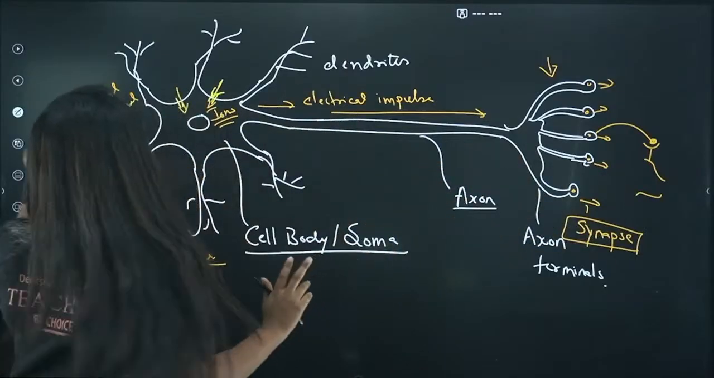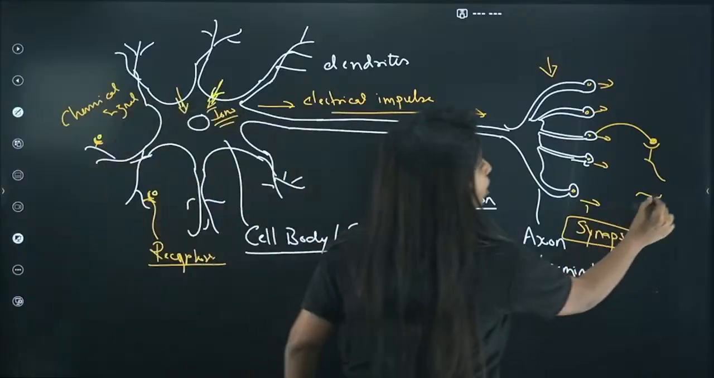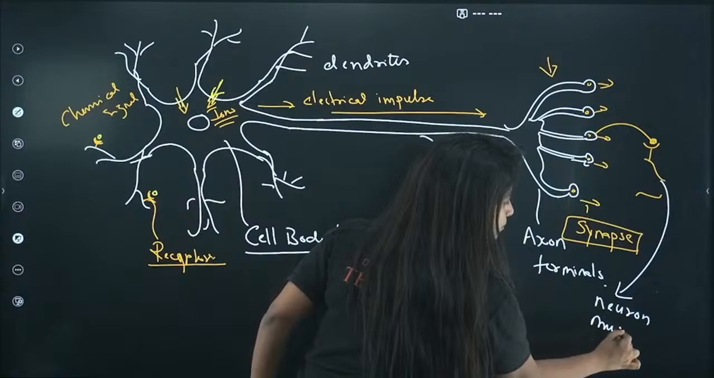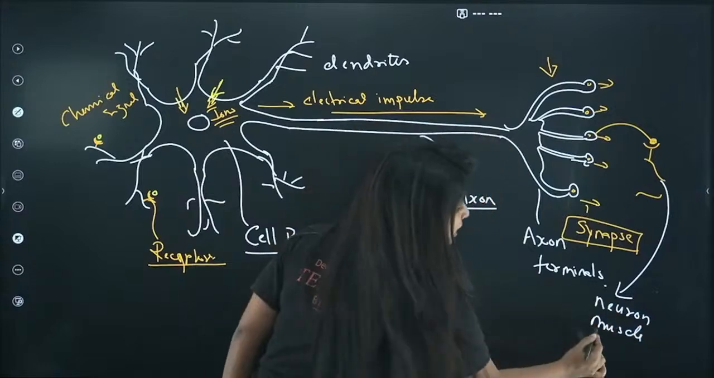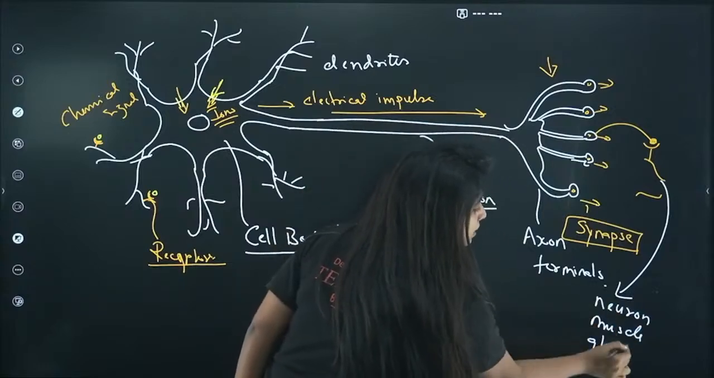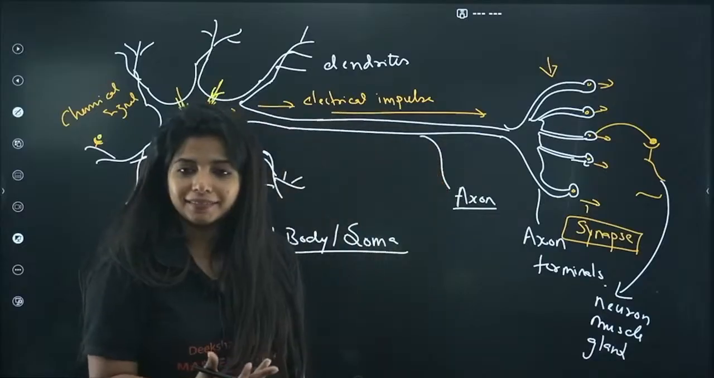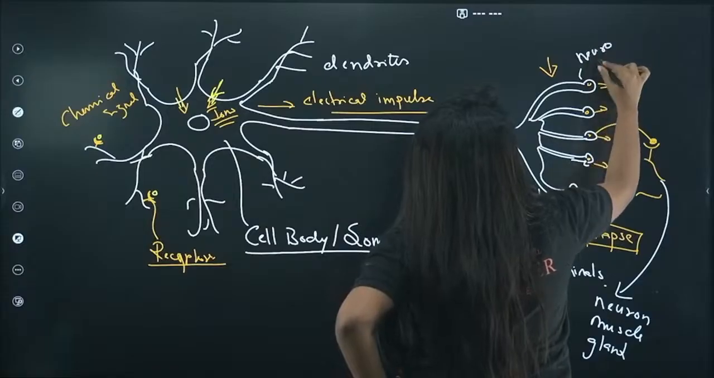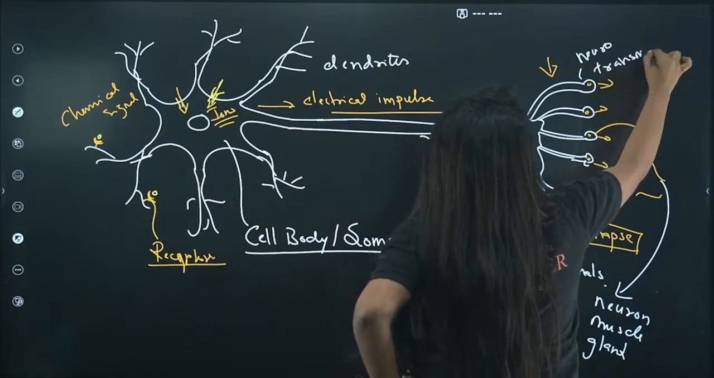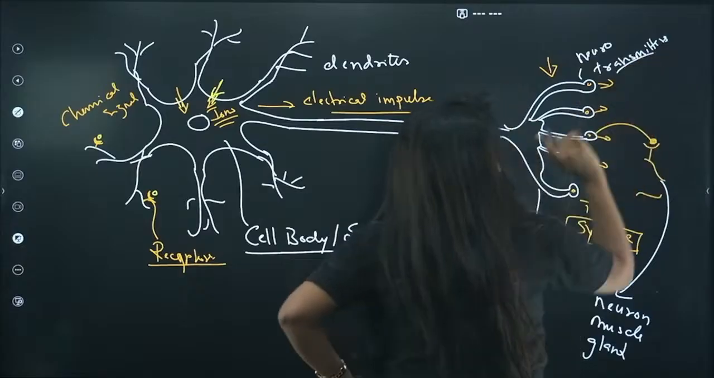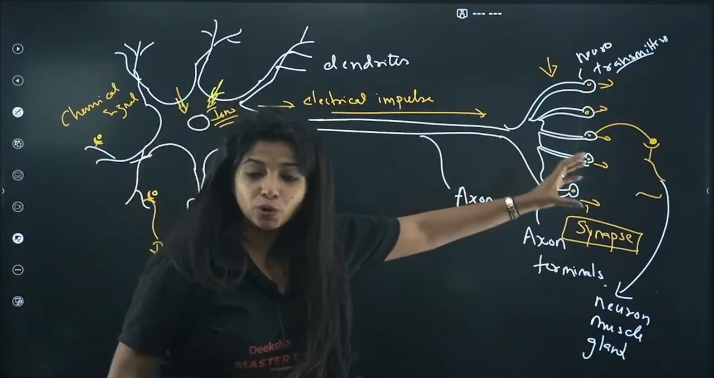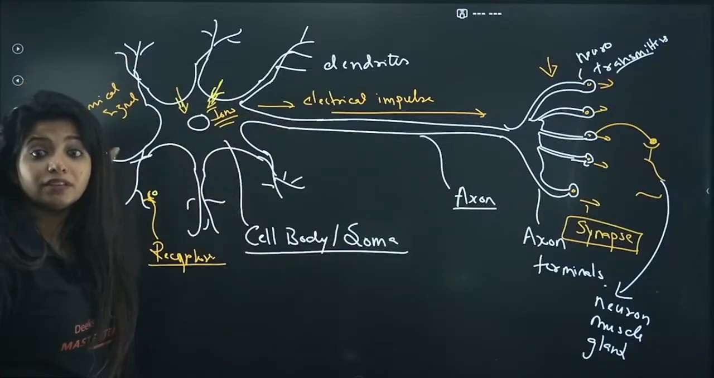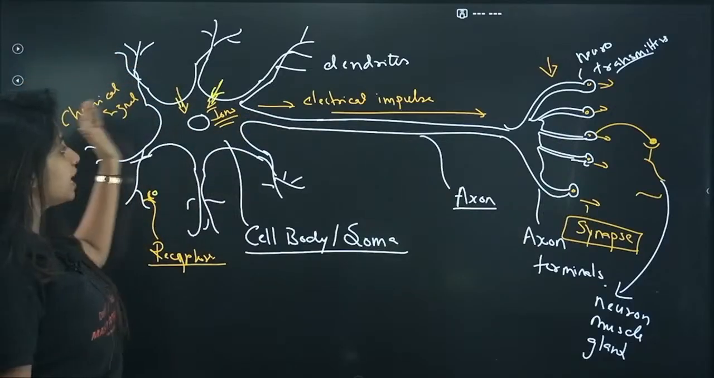Please understand, it is not necessary that it will always be a neuron which is next. It can be a muscle cell, or it can also be a gland where it ends. And these chemicals which are being released, you call them neurotransmitters. Starting from this point, neurotransmitters basically go and bind on the receptors of the dendrites and send the signal.